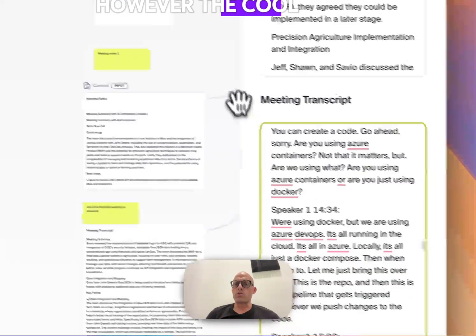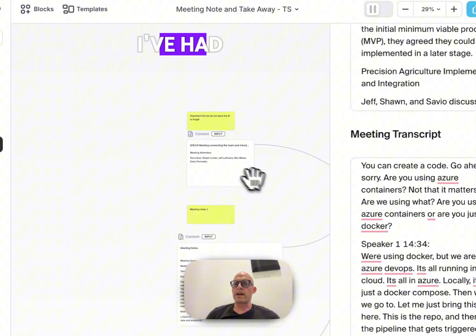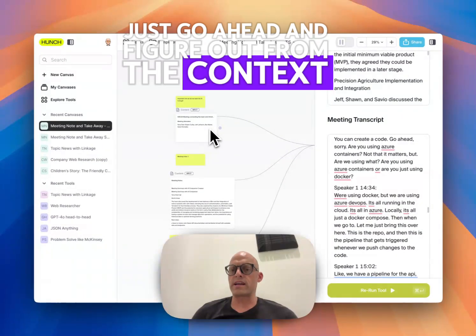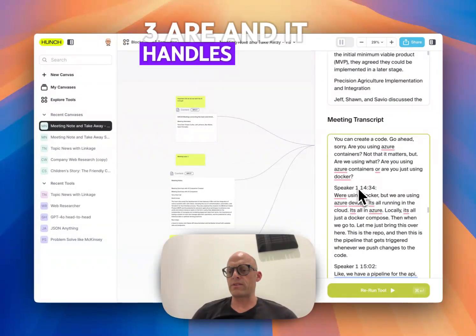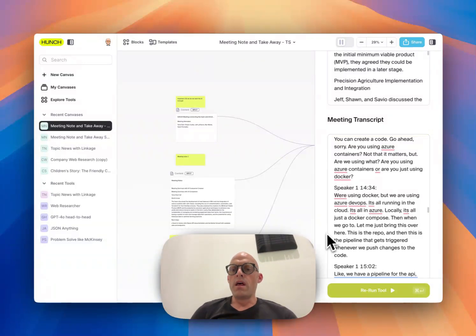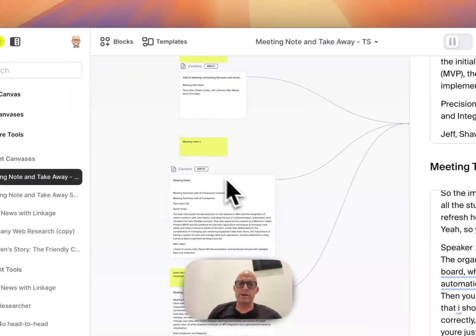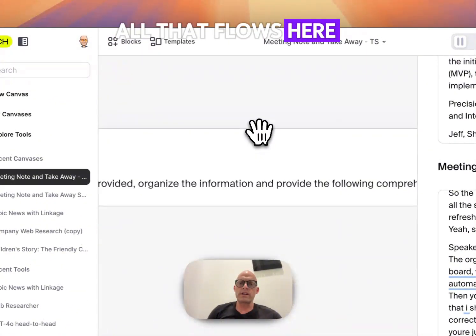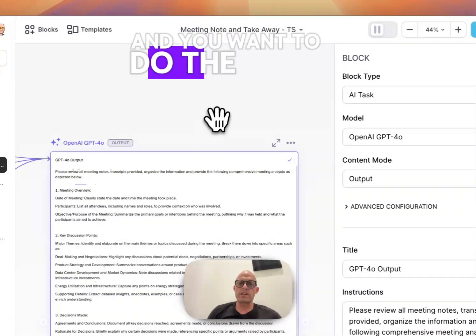However, the cool part is, if we give it the name here, I've had tons of luck telling it, just go ahead and figure out from the context who speaker 1, 2, and 3 are. And it handles it 99% of the time. So all this comes down, and so we have base information, input 1, input 2 about the meeting. All that flows here, and then now I've adjusted this, and you will have to do the same.